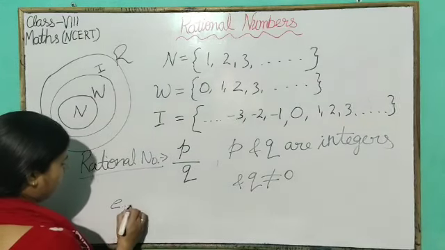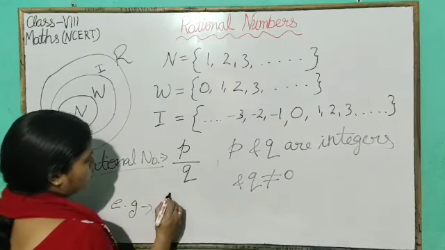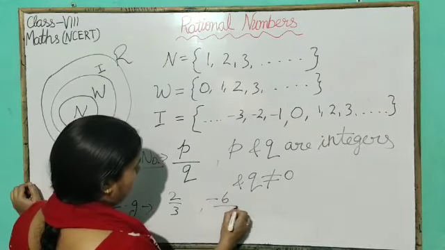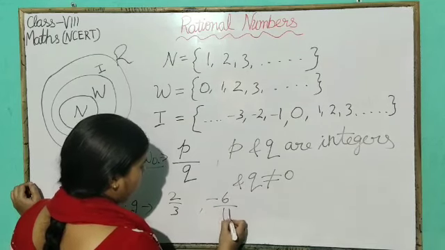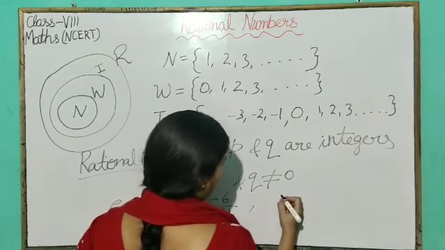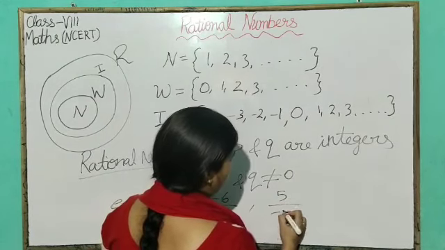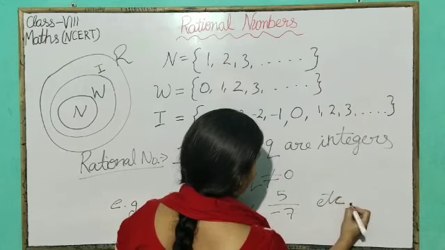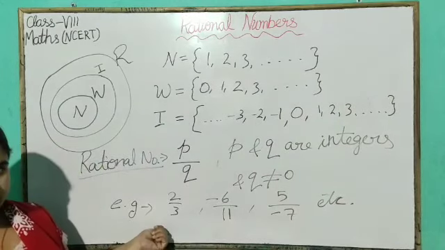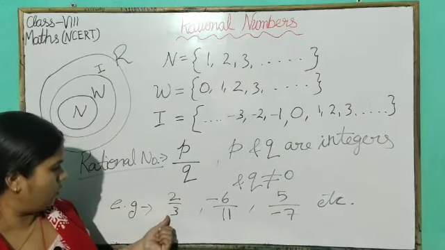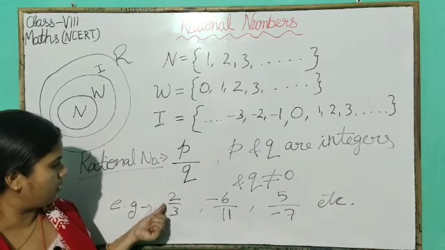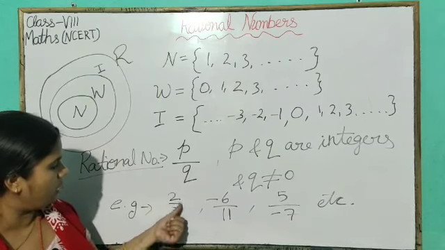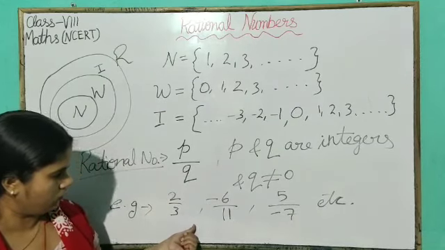For example, 2 by 3, minus 6 by 11, 5 by minus 7, etc. Here 2 by 3, it is in the form of p by q. 2 and 3, both are integers. It can be written in the form of p by q, and here q, the denominator, is not equal to 0.